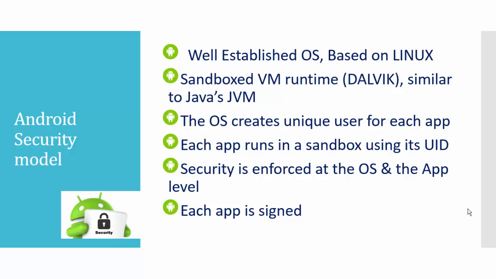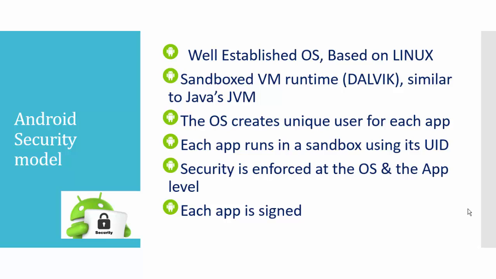First let's go into the Android security model. We all know that Android is a Linux based operating system, which provides us sandboxing similar to the method in the Java JVM. From the point of view of security, the OS creates a unique user for each app.